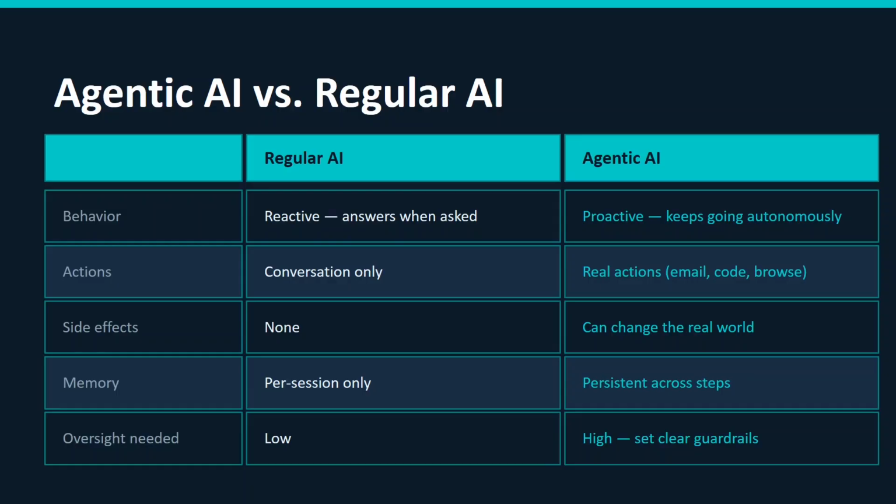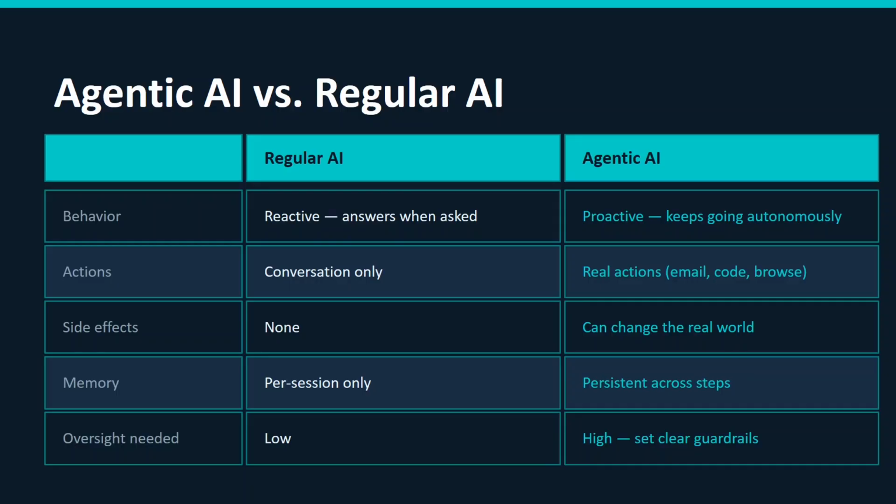It can email, it can code, it can browse. As for side effects, in regular AI there will be none because it is a one-time job. In agentic AI, it can change the real world unless you control it. In regular AI, memory is per session only. So one session, one memory thread. But in agentic AI, you can persist memory across steps or for the next request as well.